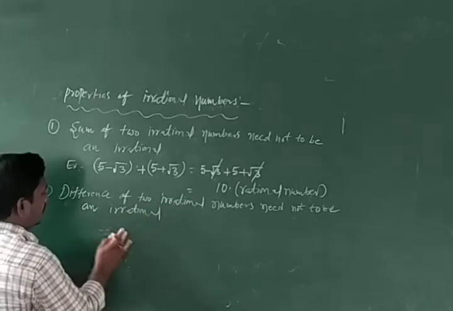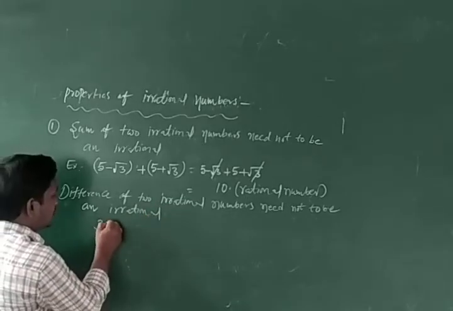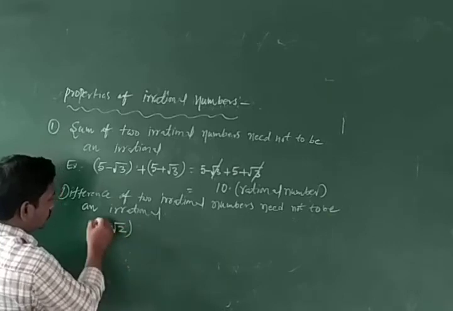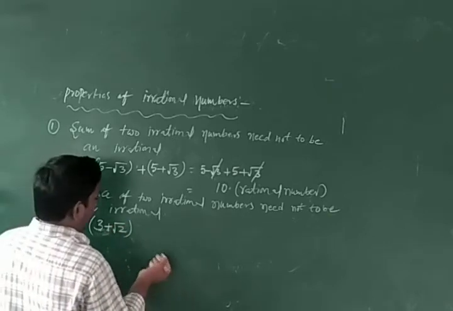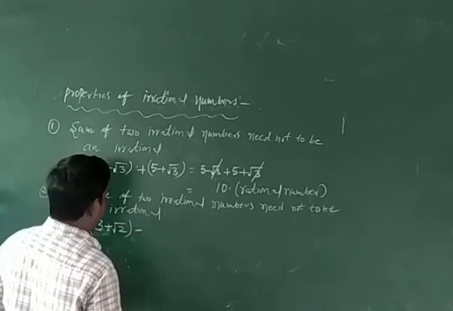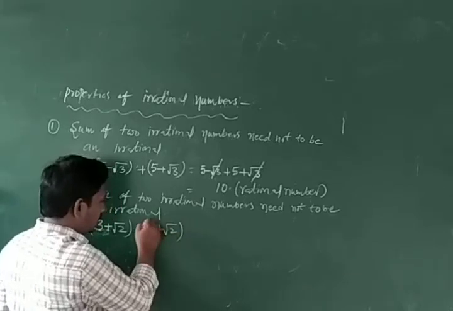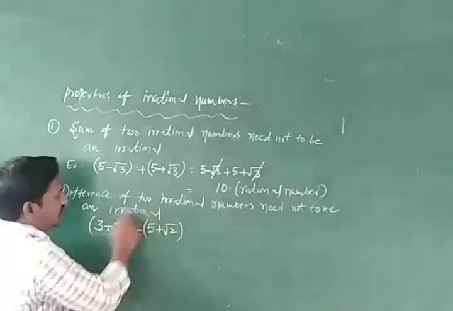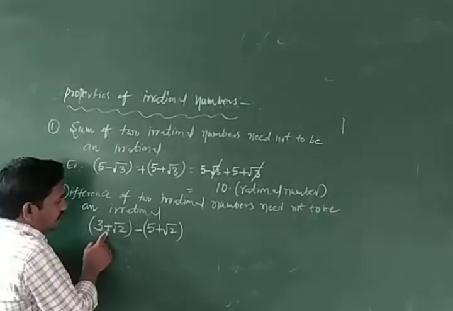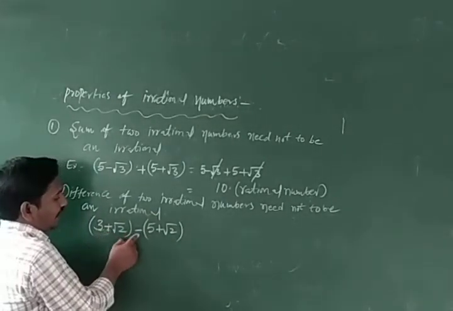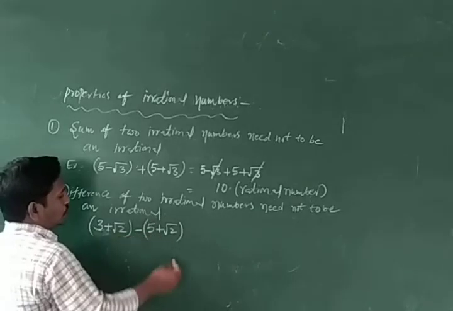Okay, for example, 3 plus root 2 minus 5 plus root 2. Okay, the difference of two irrational numbers. 3 plus root 2 minus 5 plus root 2.